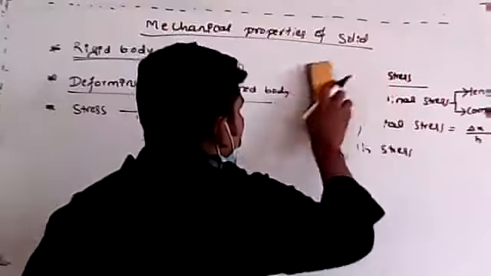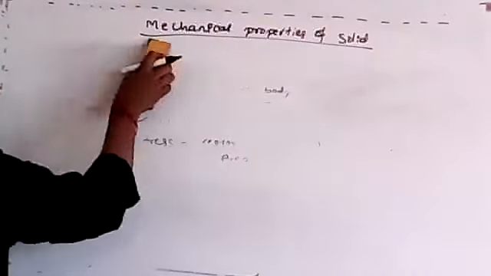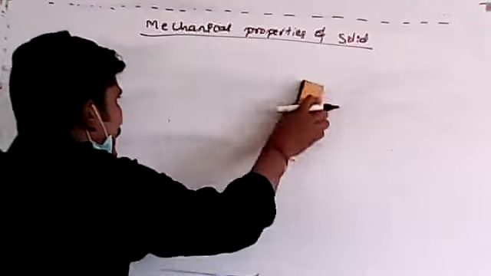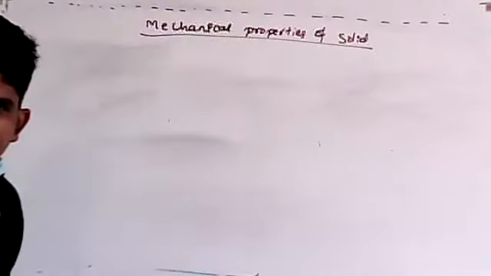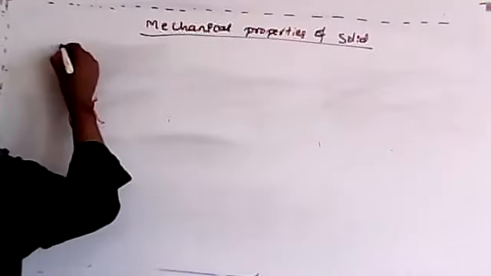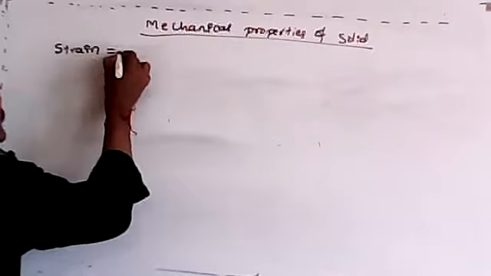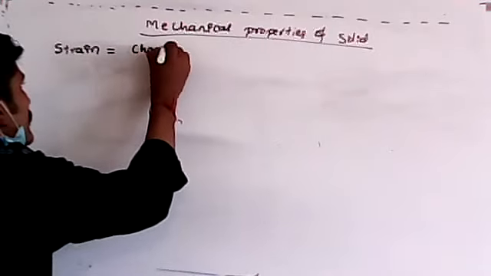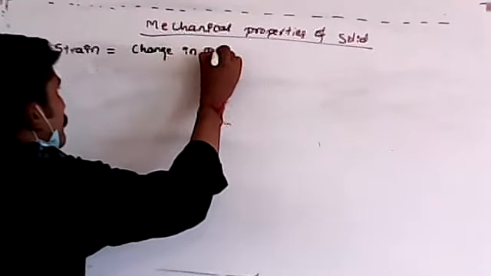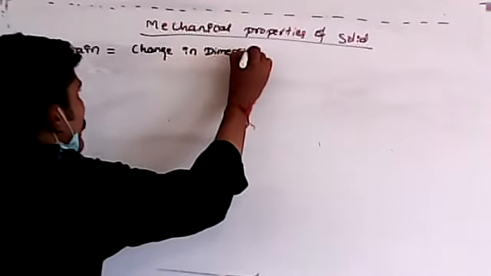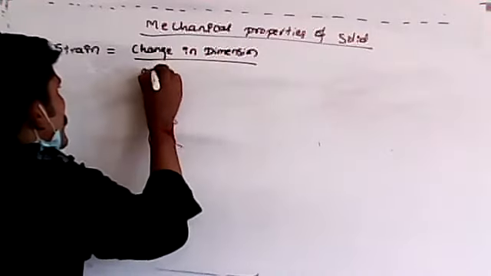Next, we already discussed strain also. So anyone, can you tell me what do you mean by strain? What we discussed in the last class? Strain. Strain is nothing but the ratio of change in dimension to the original dimension.